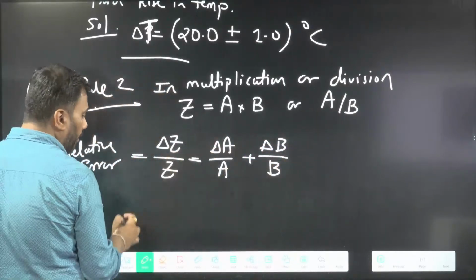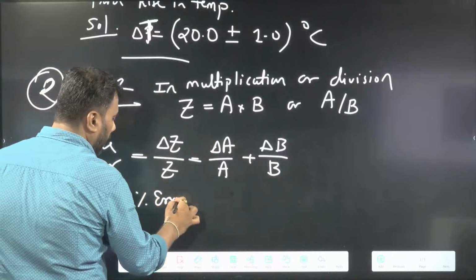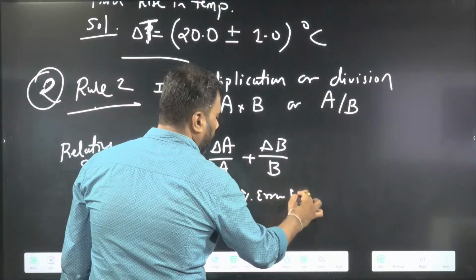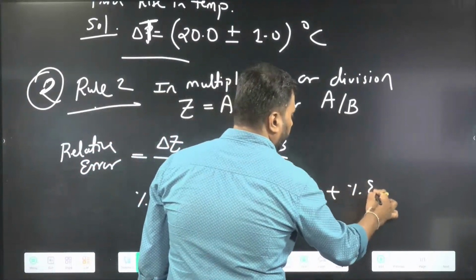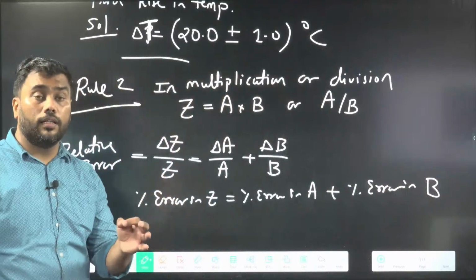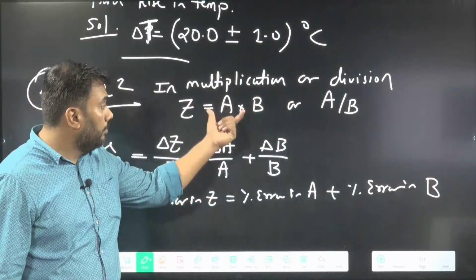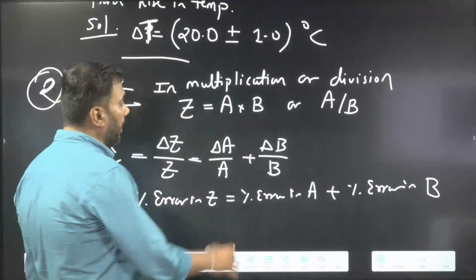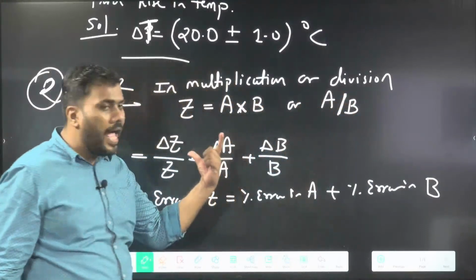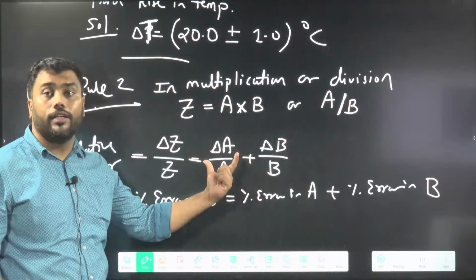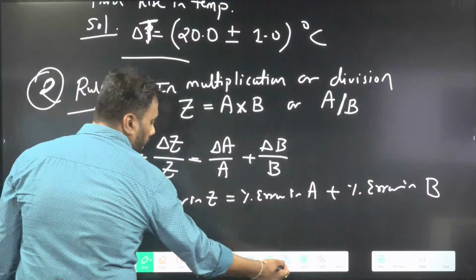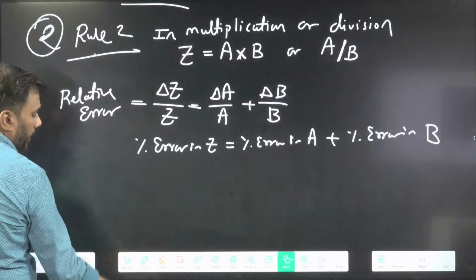Or if you multiply by 100, then percentage error in Z is percentage error in A plus percentage error in B. So remember, multiplication or division, both have relative errors added. Now relative errors are added or percentage errors are added. In multiplication and division, percentage errors are added.